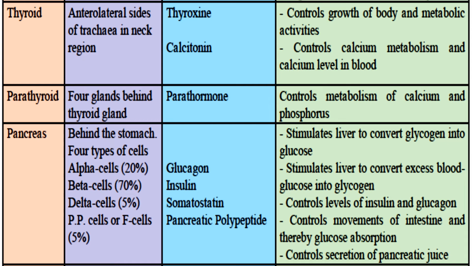These are the hormones, and they are responsible for stimulating the liver to convert glycogen into glucose, and stimulating the liver to convert excess blood glucose into glycogen. It controls the level of insulin and glucagon. It controls movement of the intestine and thereby glucose absorption. हमारे बॉडी के अंदर we know that digestion के अंदर हमारे जो ग्लूकोज बनता है वो absorption के अंदर pancreas help करती है. They control the secretion of pancreatic juices as well.